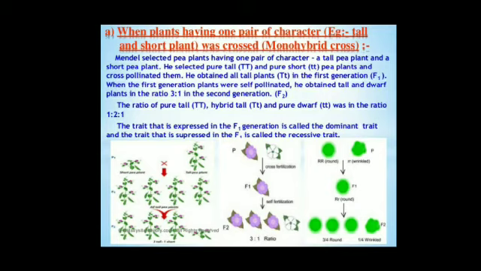Understood? You can see that the capital T genes are similar. When the genes are similar, they are called homozygous genes. And if I say capital T, small t, then you can say both are different. Then these are known as